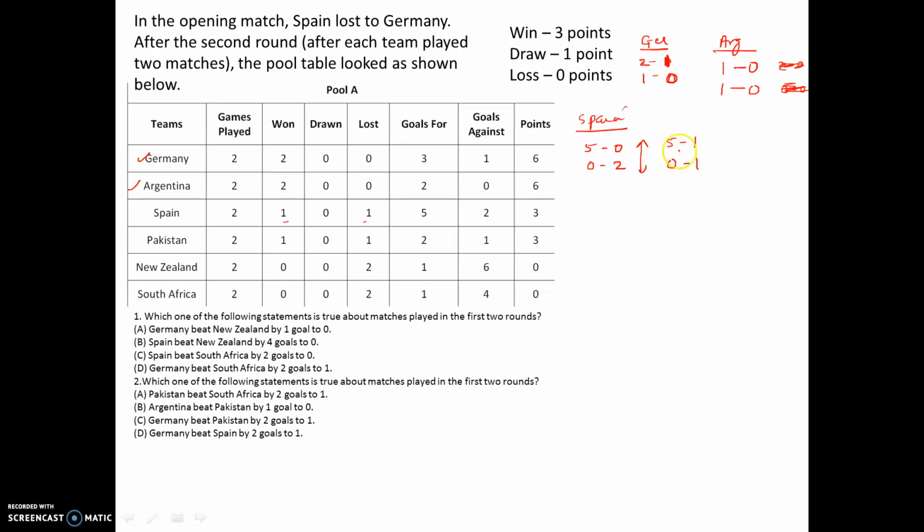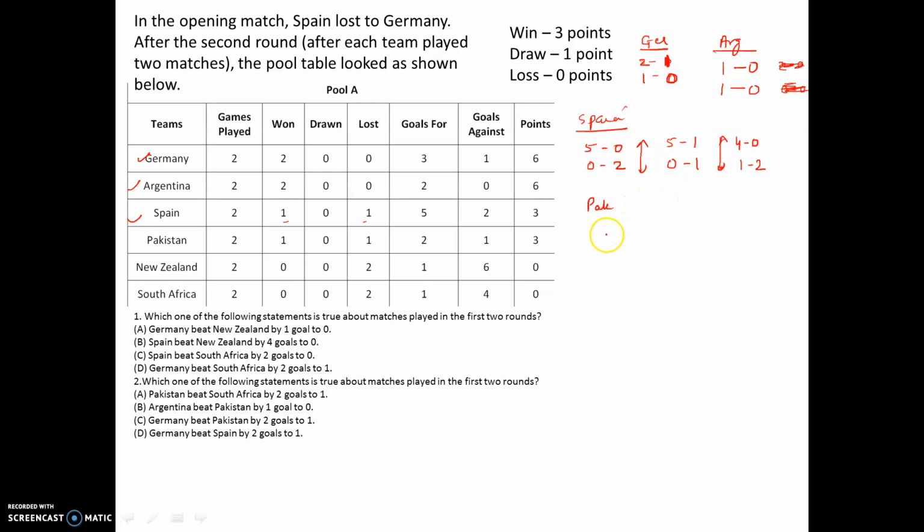No, we cannot. Because if I make it a 4-0 and 1-2, then also it is a case. Yes, let's see, if it is a 4-0, then I'm left with 1-2, right? That's a possible case with Spain. And anything else that we can do? Nothing else, right? So that is with Spain. Now there are 3 possibilities for Spain. Now we just have to check which possibility would exist.